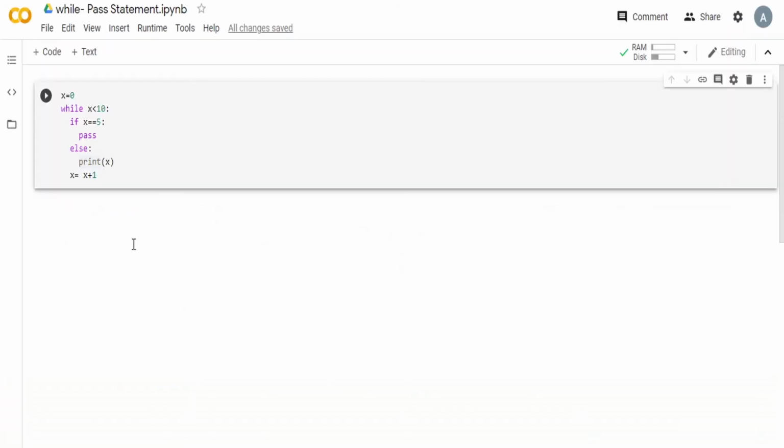This is an example of how to use the pass statement with the while loop. Now here we have a variable which starts from 0 and it goes up till 9. So consider it as the numbers 0 to 9 on your dial pad, and you're dialing a helpline number, something like a customer care.